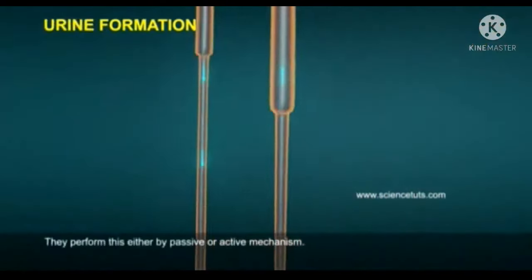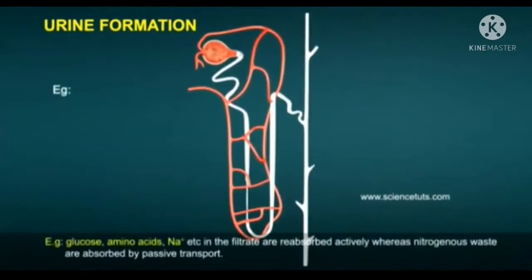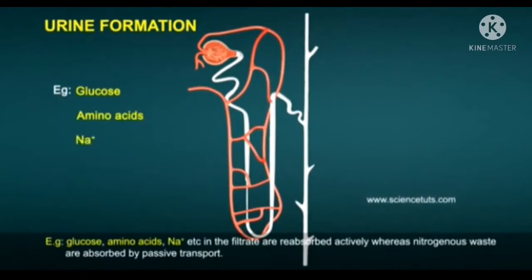They perform this either by passive or active mechanism. For example, glucose, amino acids, sodium, etc. in the filtrate are reabsorbed actively, whereas nitrogenous wastes are absorbed by passive transport.